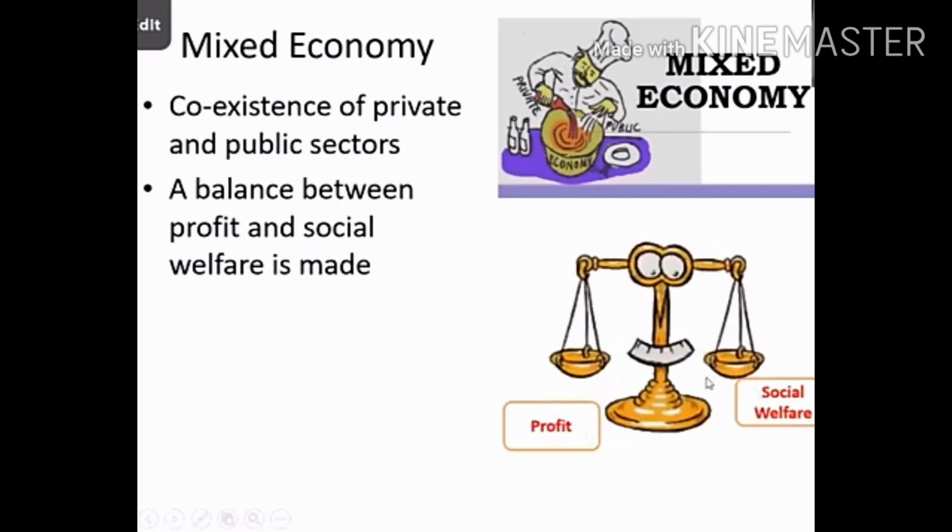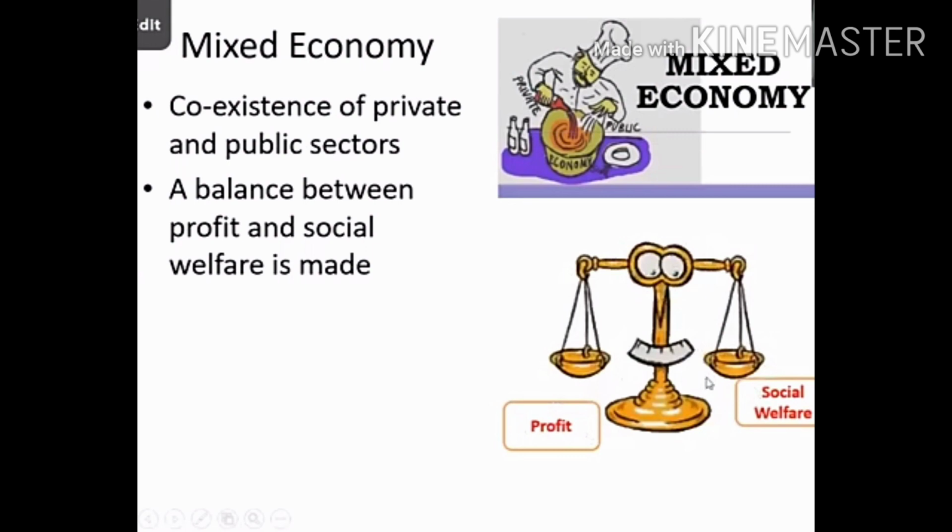Mixed economy has characteristics of both capitalist and socialist economy. That is, private and public sector work together. Private sector means businessmen and public sector means government. Now this is a balance between the two of them. Government companies are also there, private companies are also there. Both of them come under mixed economy.